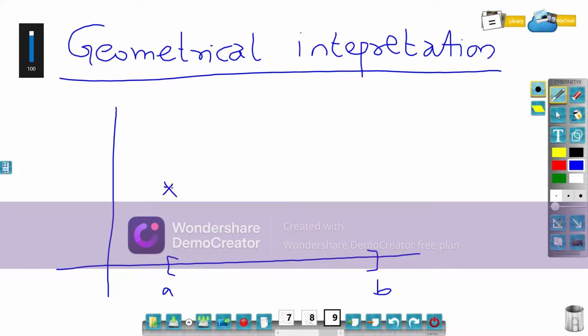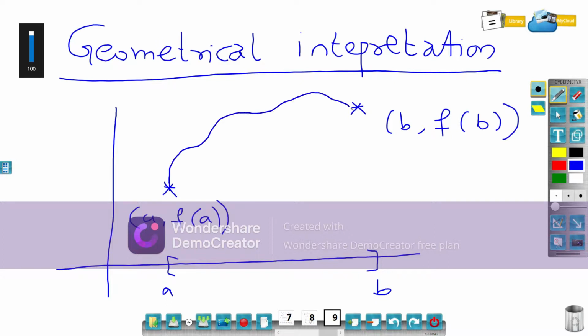Suppose this is the point (a, f of a), and this is the point (b, f of b). We do not have any constraint on whether f of a and f of b are equal. Now you have to join these two points by a smooth curve. There should not be any sharp turn because it's differentiable, and the graph does not have any break, so I may join it freehand.